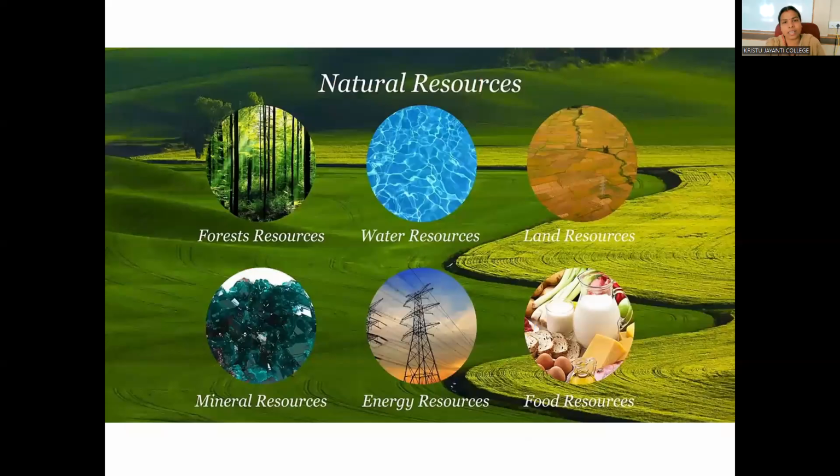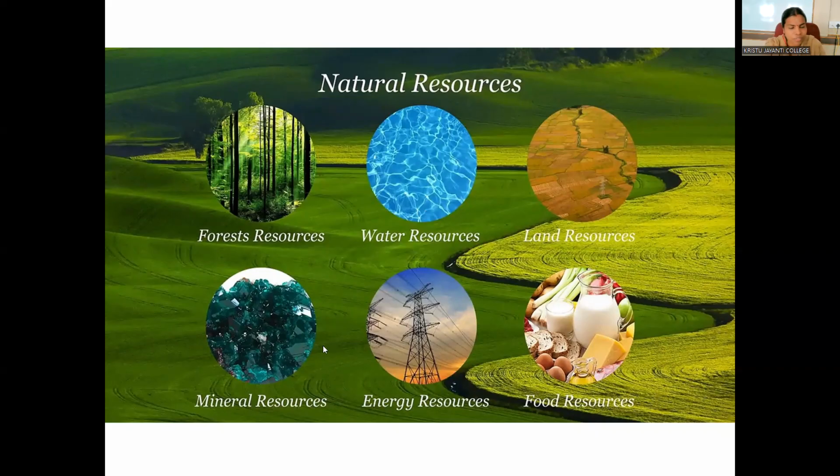And followed by that, you will be aware of the kinds of natural resources, like green cover resources, that is forest resources, how to conserve the green cover of our biodiversity, and what anthropogenic activities affect the green cover, like deforestation and desertification. Then water resources: what natural water resources we have and how to conserve them. Then land resources: how by anthropogenic activity we are degrading the land resources, like soil erosion, landslide.